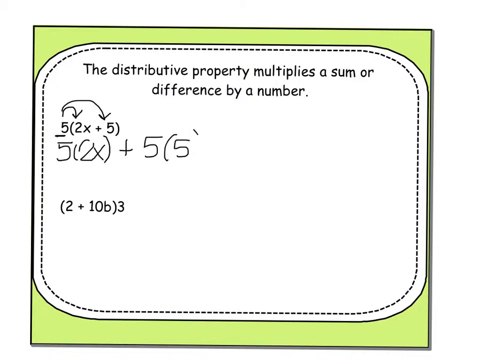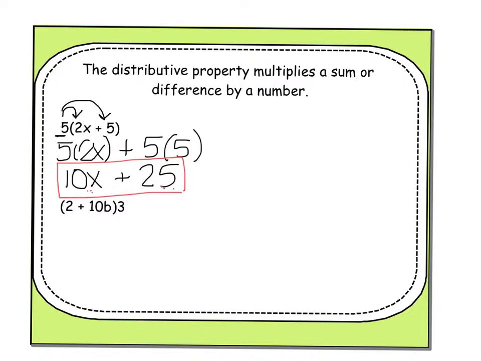When 5 shakes hands with the 2x, we just think of first 5 times 2, which is 10, and we still have that x. So 5 times 2x would be 10x, plus 5 times 5, 25. We cannot combine these two together because one of them has an x and the other one does not, so we have to leave them separated.